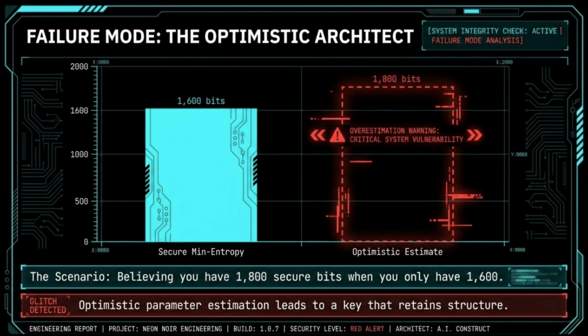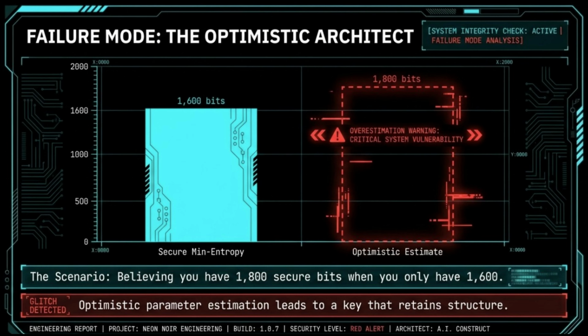On the left, we have the reality, a secure min-entropy of 1,600 bits. This is the hard limit of what we can safely spend after accounting for CRIS's interception and statistical fluctuations. Now, look to the right. This is the failure mode. In this scenario, the architect overestimates the system's health, believing they have 1,800 secure bits. By failing to apply the necessary compression, they generate a key that is 200 bits longer than the math allows.